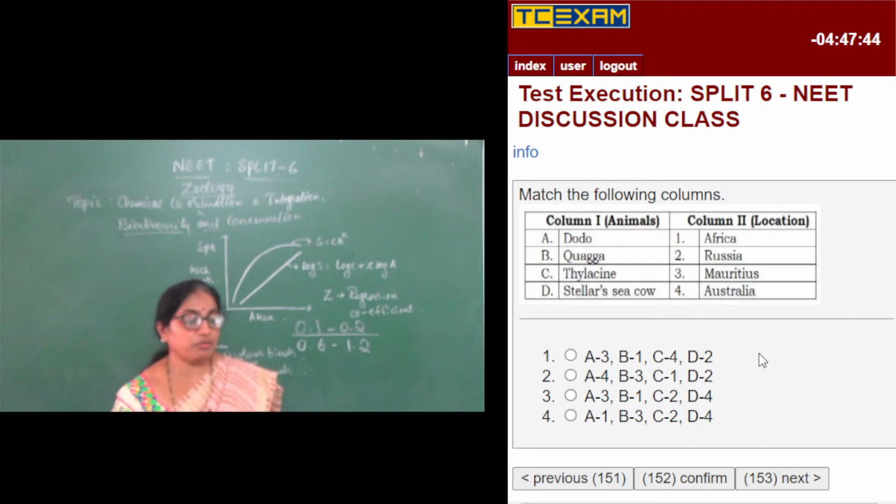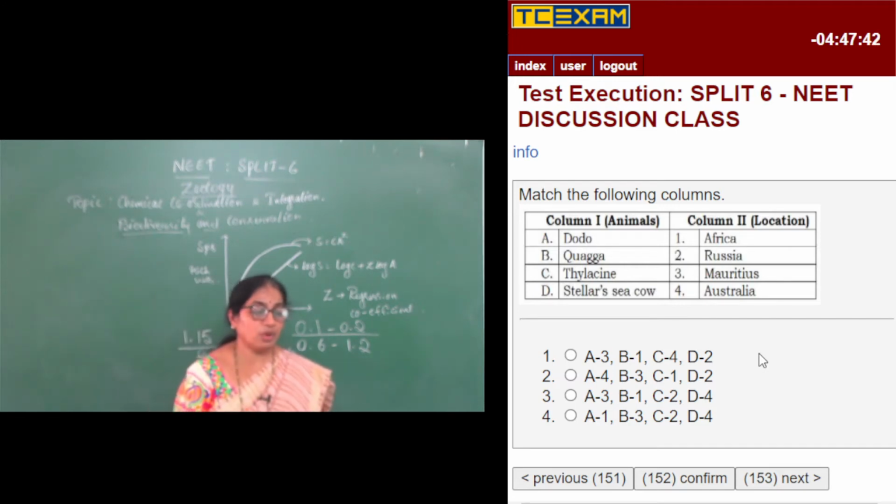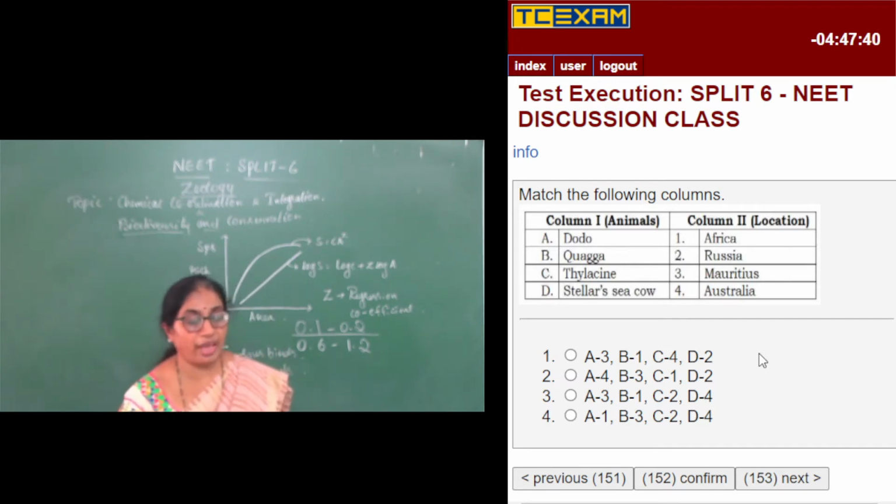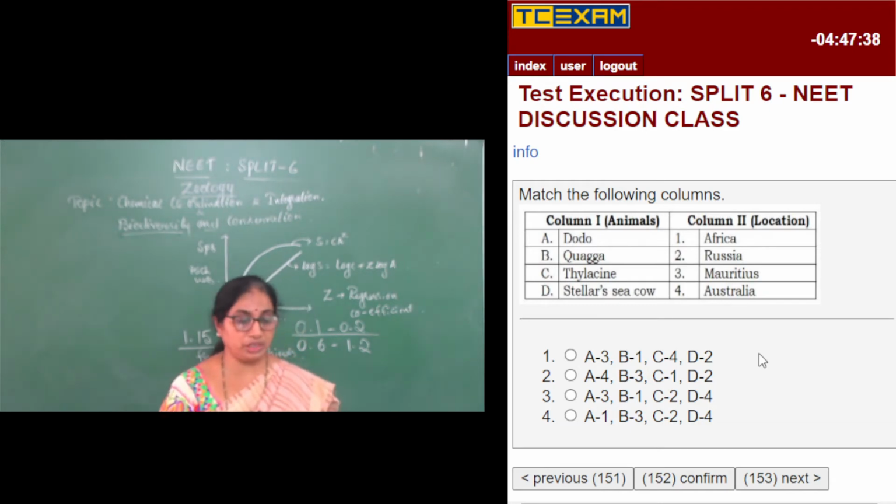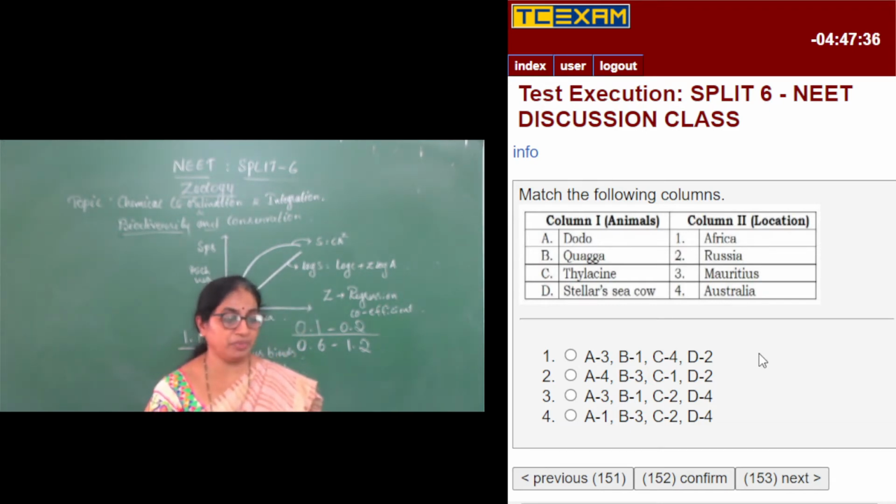Next is a match the following question, with column 1 consisting of animals and column 2 consisting of locations. In the first column, we have animals which have already become extinct. So the dodo is a bird which belonged to Mauritius. It was a Mauritius bird.